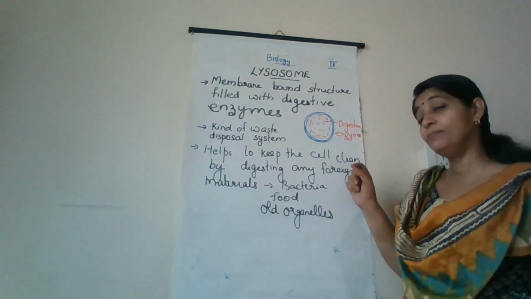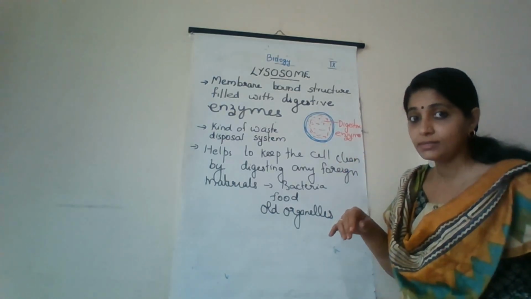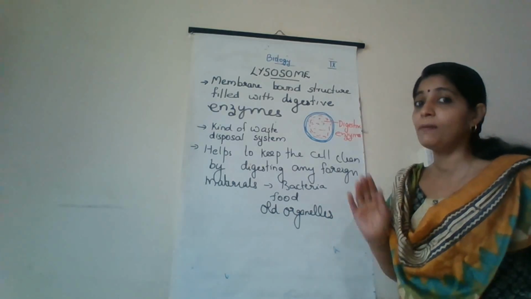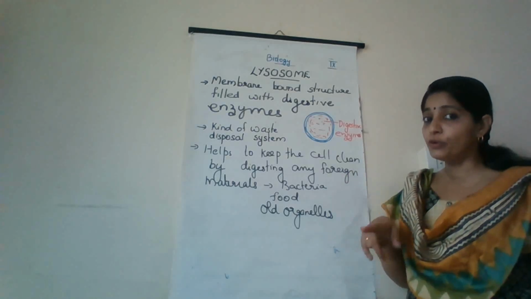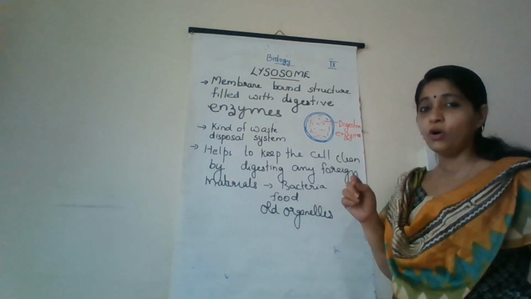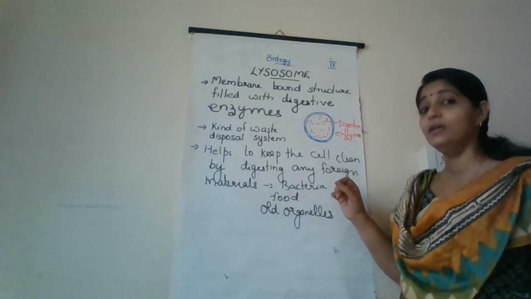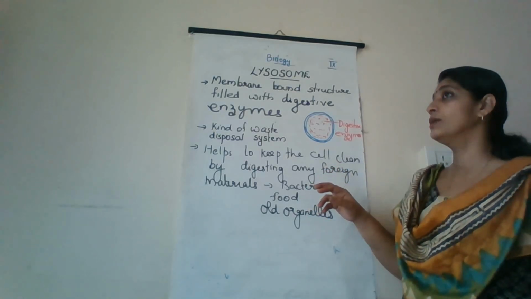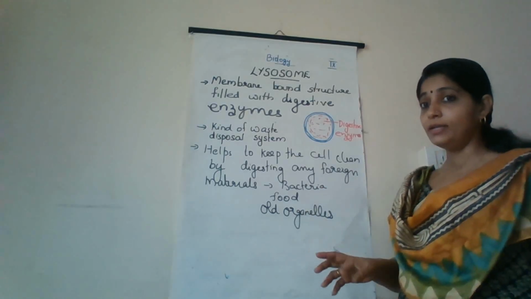They help to keep the cell clean by digesting any foreign particles that enter the cell. These enzymes can digest foreign particles like bacteria or food, or old, worn-out cell organelles. Anything in the cell can be digested with the help of the lysosome. So this is all about the lysosome. Now we have to study the main functions of lysosomes.